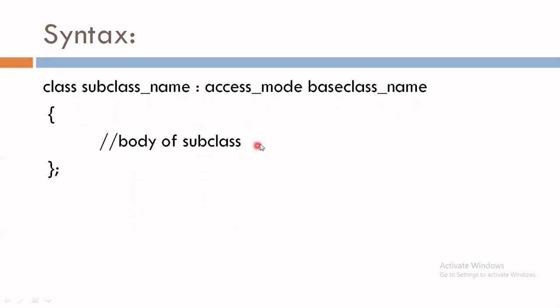In the body of the subclass we can define those members which are members of the child class only. No need to define again the members which belong to the base class. So this is the syntax of defining a single inheritance.